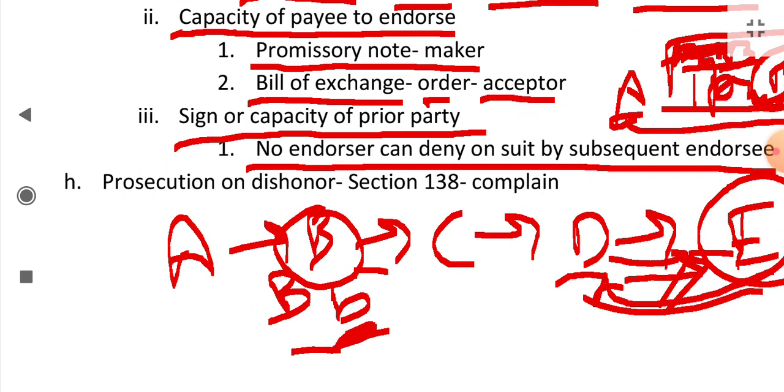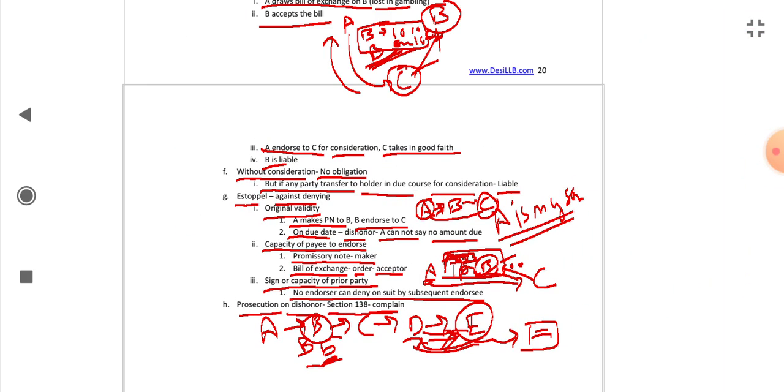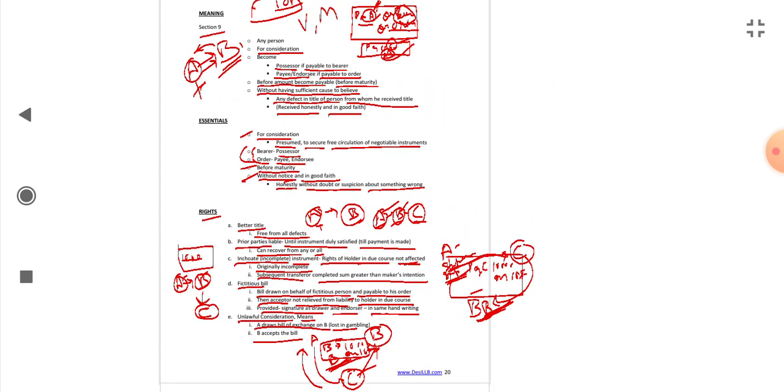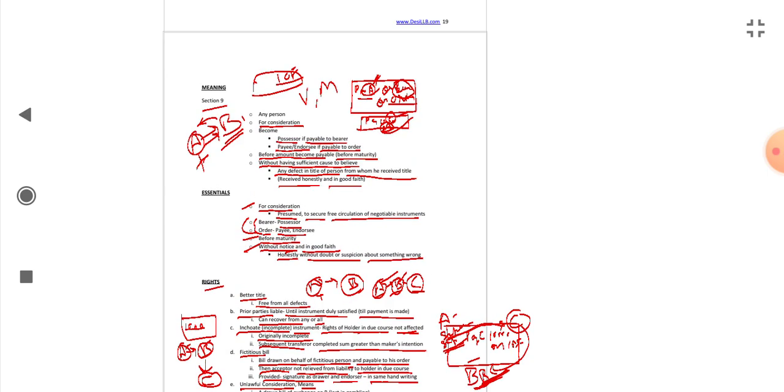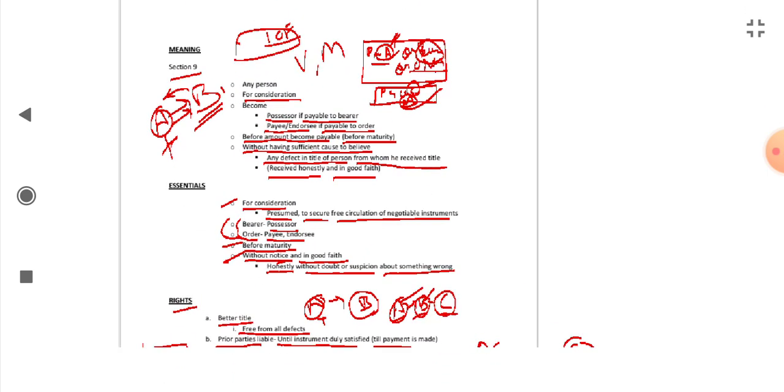So what are the protections available in case of dishonor? There will be prosecution on dishonor after complaint, under section 138. Now let's see the summary of holder in due course. We have already discussed the summary of holder in due course.